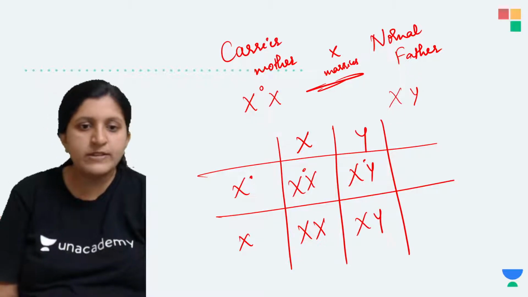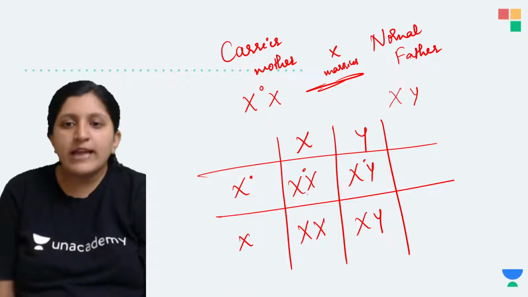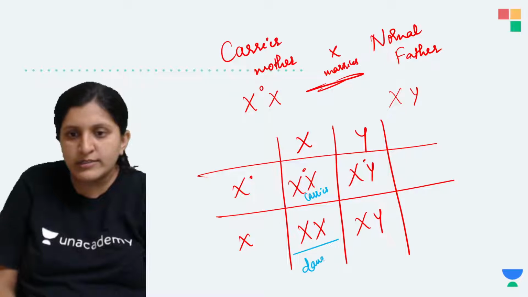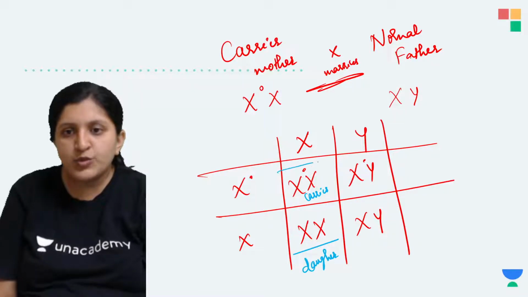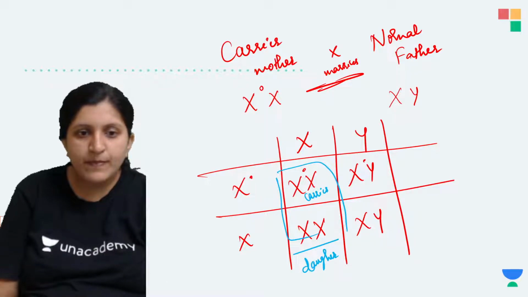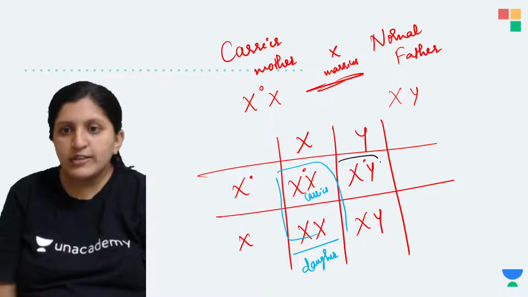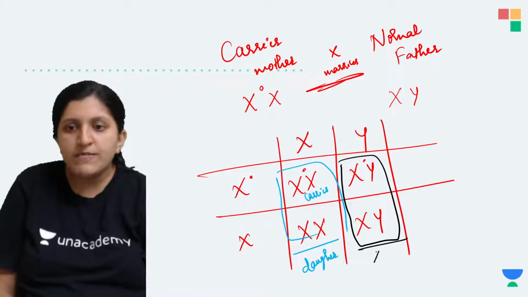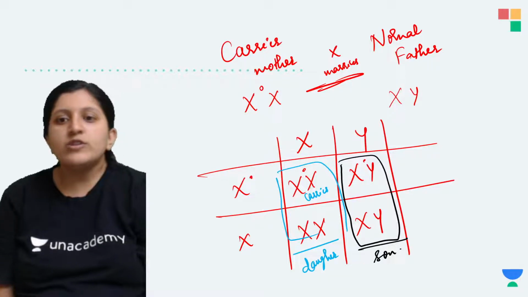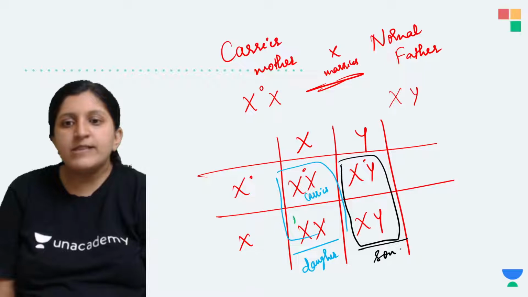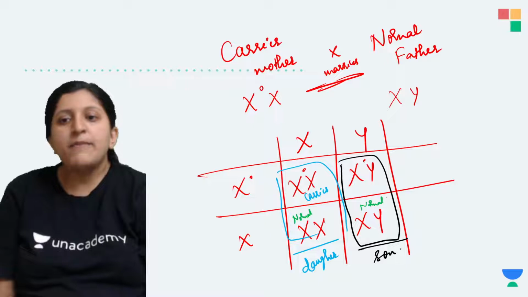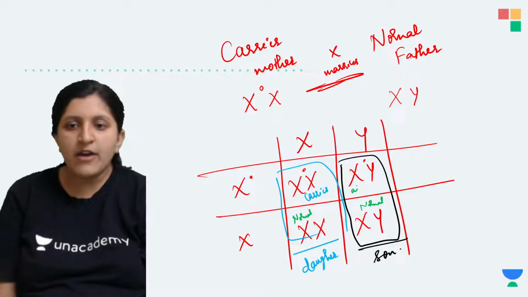So what is the meaning of this? You can have a look at this. These two are daughters, and these two are sons. So with respect to that, we can say this is a carrier daughter, this is a normal daughter, this one is a normal son, but one individual is an affected son.